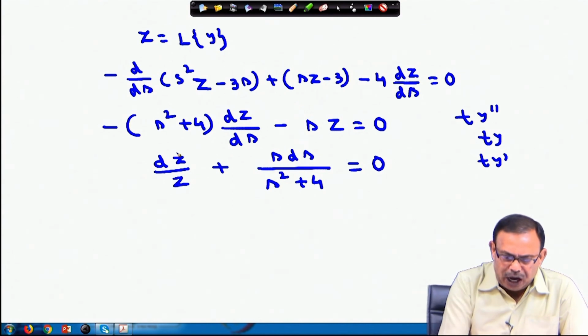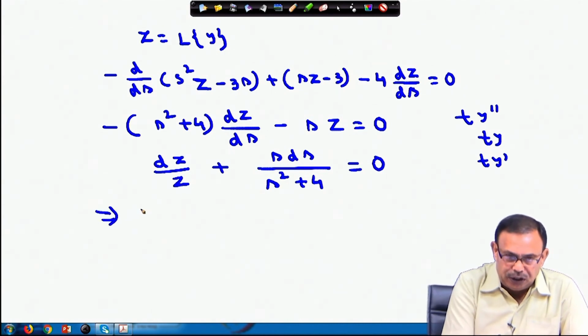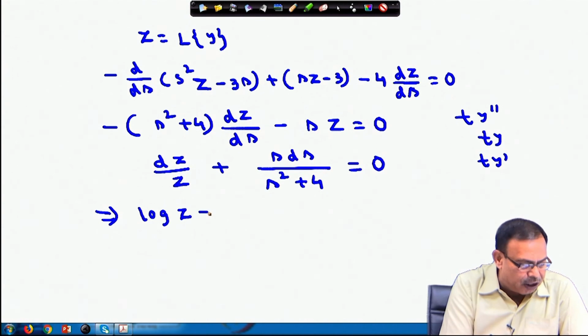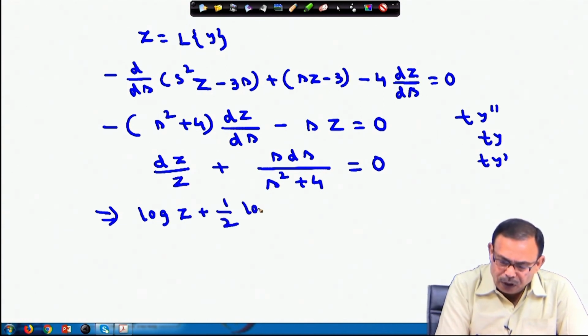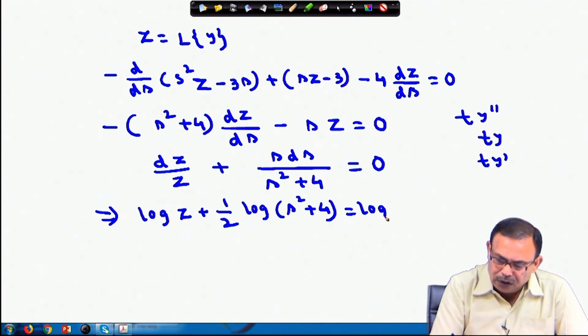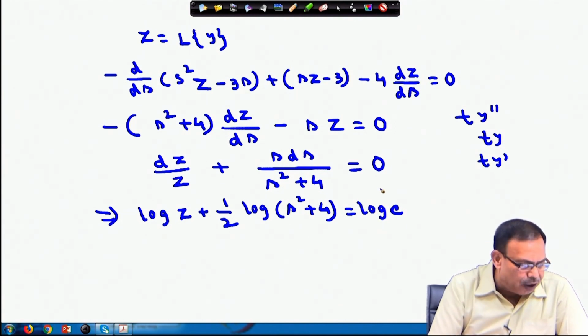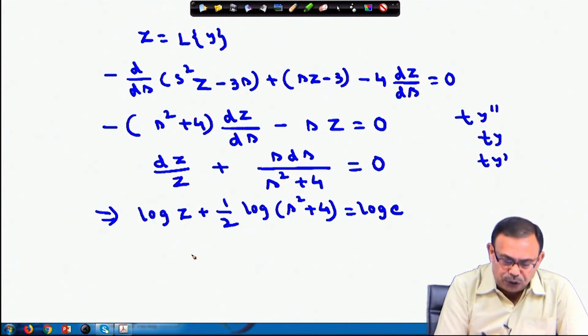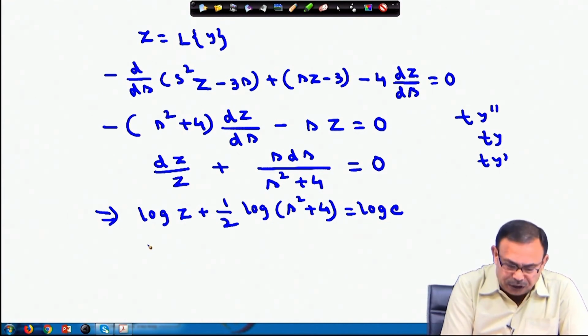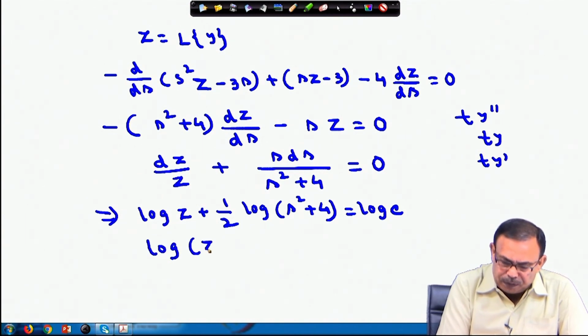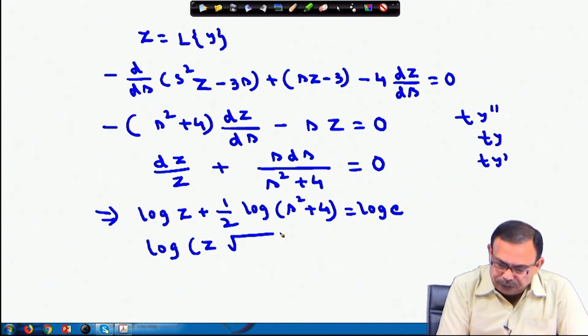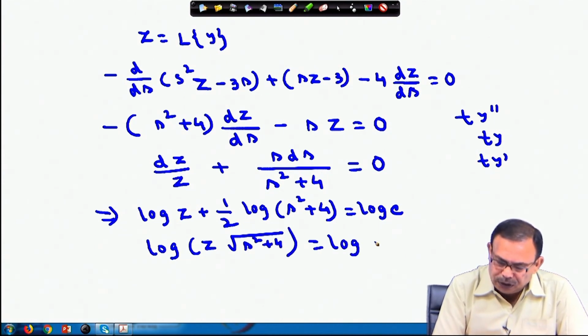which equals 0. And the solution of this you can write down: log z plus half into log of s square plus 4 equals log of c. Here I am integrating on both sides and choosing an arbitrary constant, log c. So, log of z into root over s square plus 4 equals log of c.